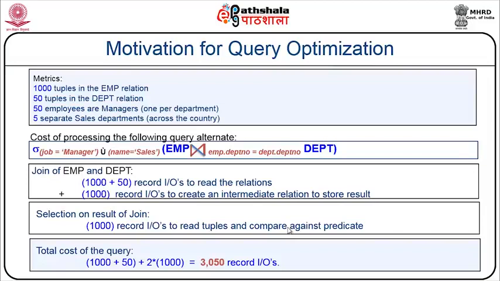So if you are about to compute the cost of this particular query, it will be 1000 plus 50 plus 2 times 1000, which will be 3050 record IOs. So, looking at a Cartesian product versus a join, the total cost of execution of the query for a Cartesian product was 1,01,050, from where it has reduced to 3050, which is a 98% reduction. So this is what I was talking about, the reason why we need to go in for optimization.